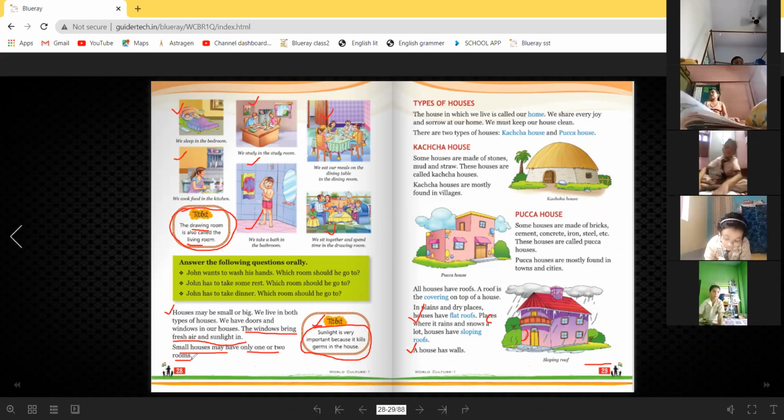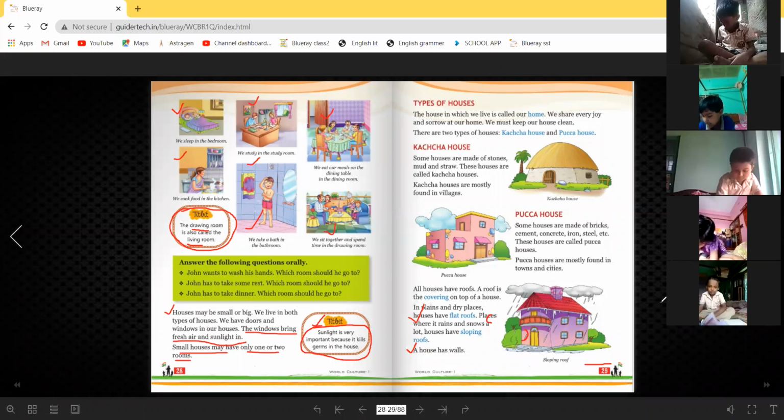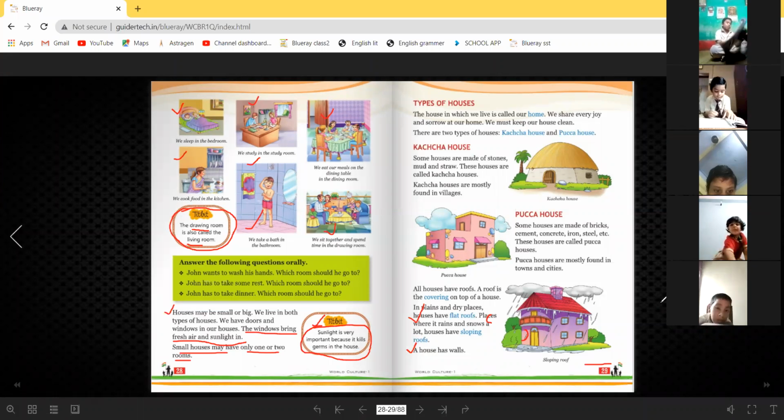I will move to the types of houses, but before that, first read out page 27 and 28. Everyone now read out pages 27 and 28. After that, I will move to the next page. Jewel, Moupoli, Ridhan, Pavan, all of you read out what I just said. After that, I'll start types of houses.